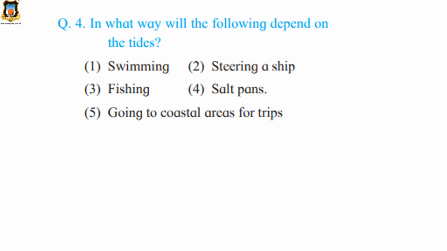During high tide it is not safe to swim in shallow waters near the coast. So it is not really very easy to swim at the time of high tides. So one should take care and know the timings of tides when they are going for swimming.